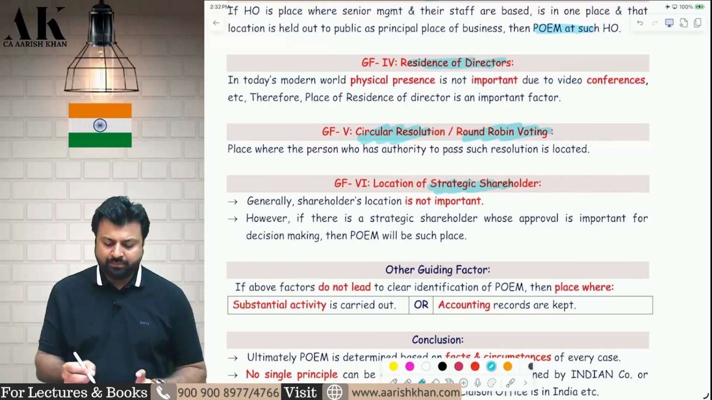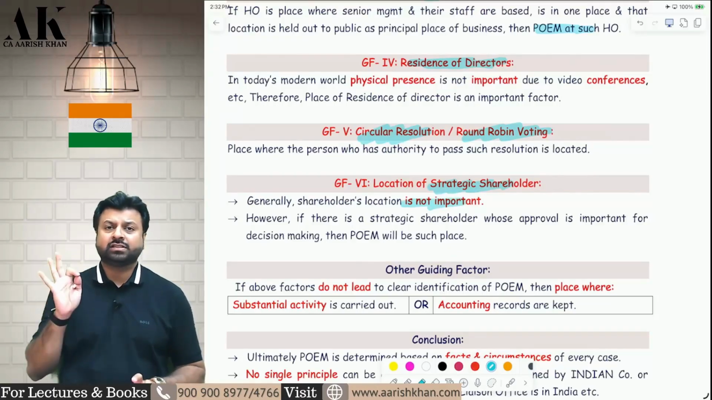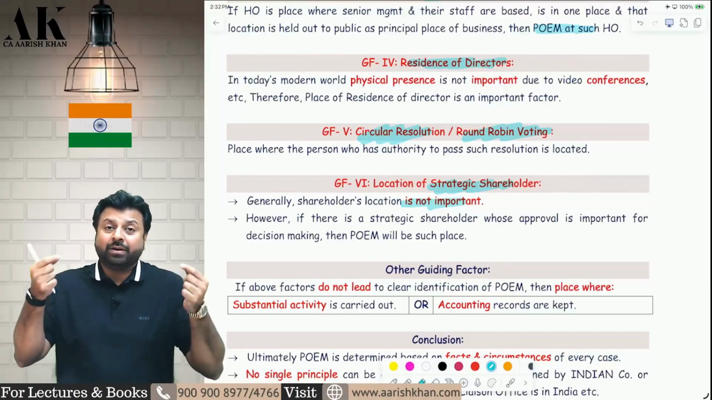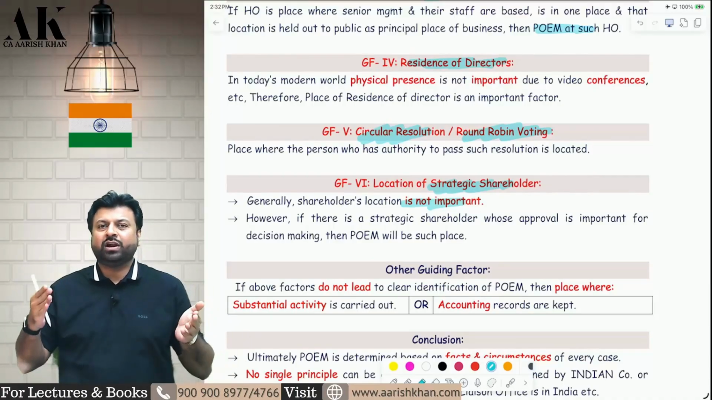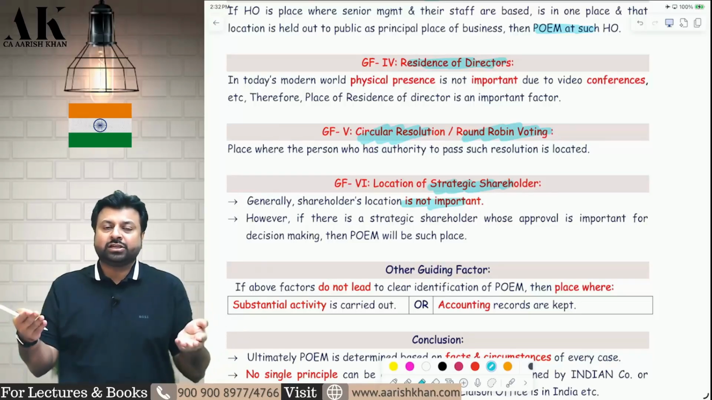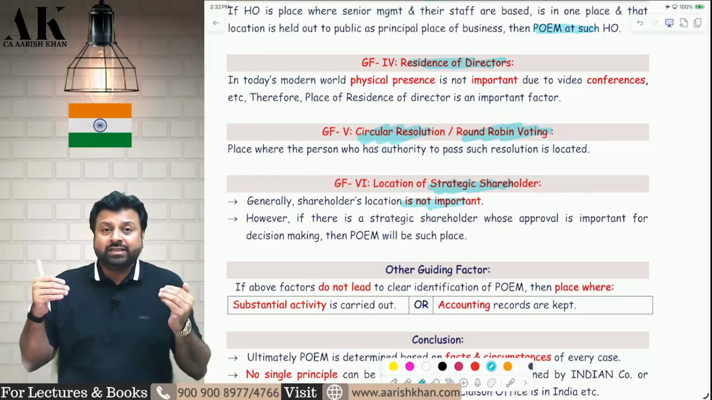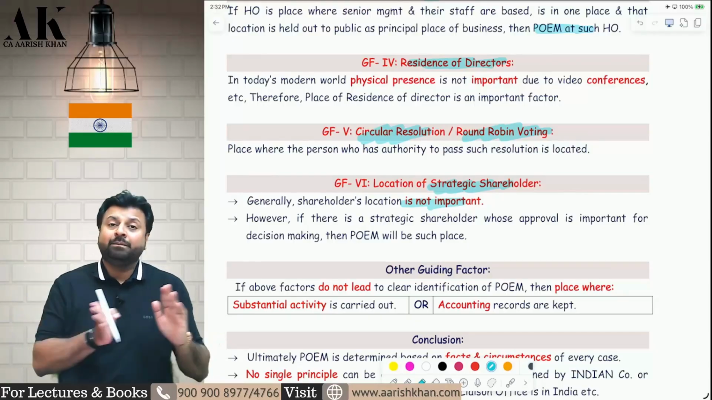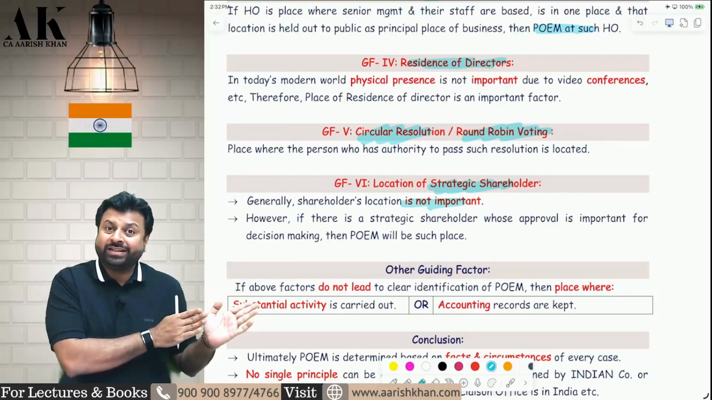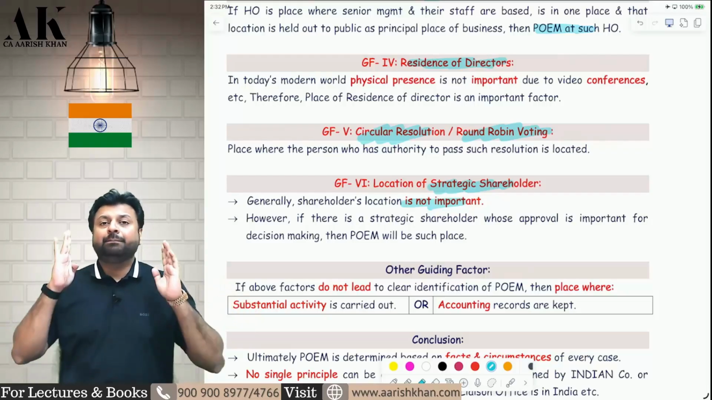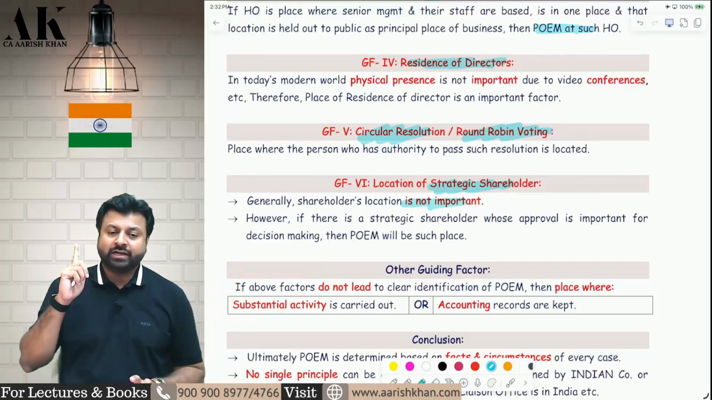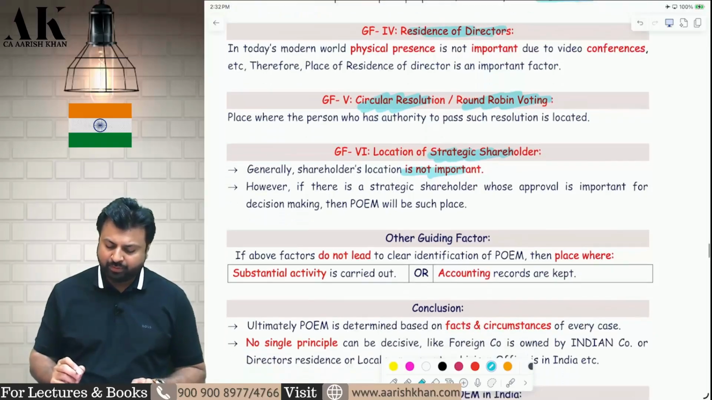Generally, shareholder is not important to determine the residential status. Generally, shareholder is not important to determine the commercial management and decisions, because commercial management and decisions are not taken by asking the shareholders. Shareholder is separate, management is separate. It is the management who will take the decision, not the shareholder. But if the shareholder is a strategic shareholder, then in that case, the shareholder's opinion can also matter, and therefore the location of shareholders can also be important in this case.